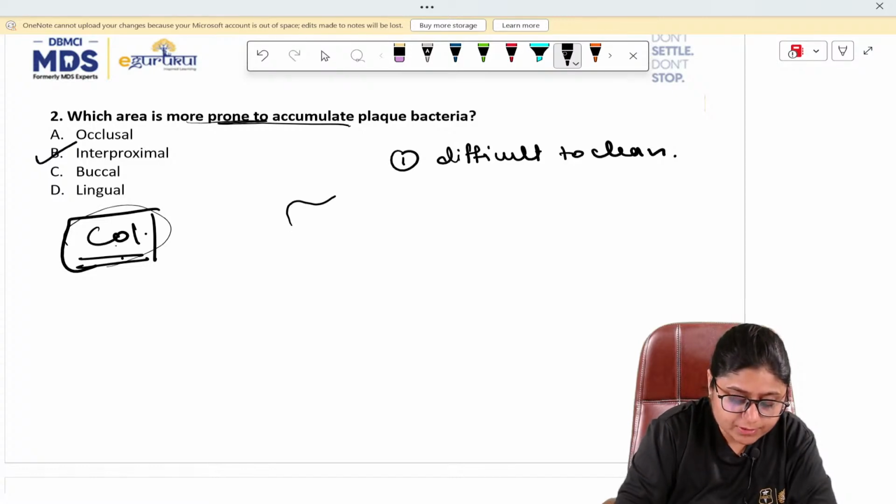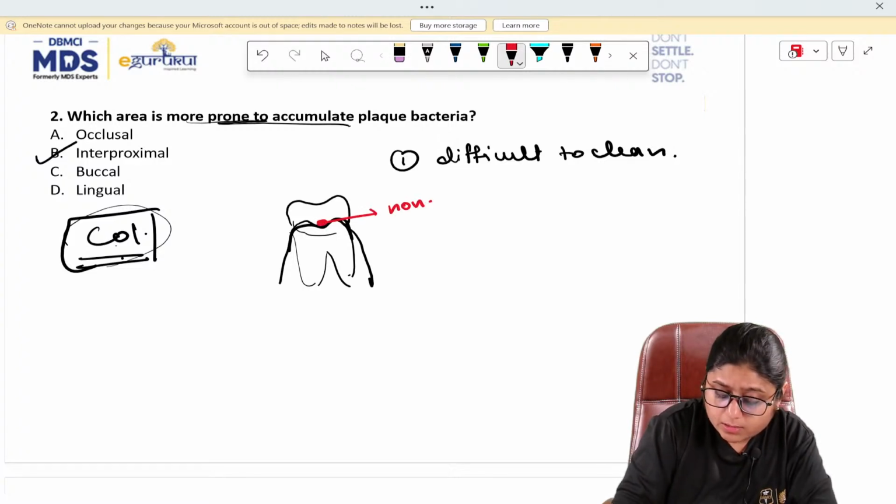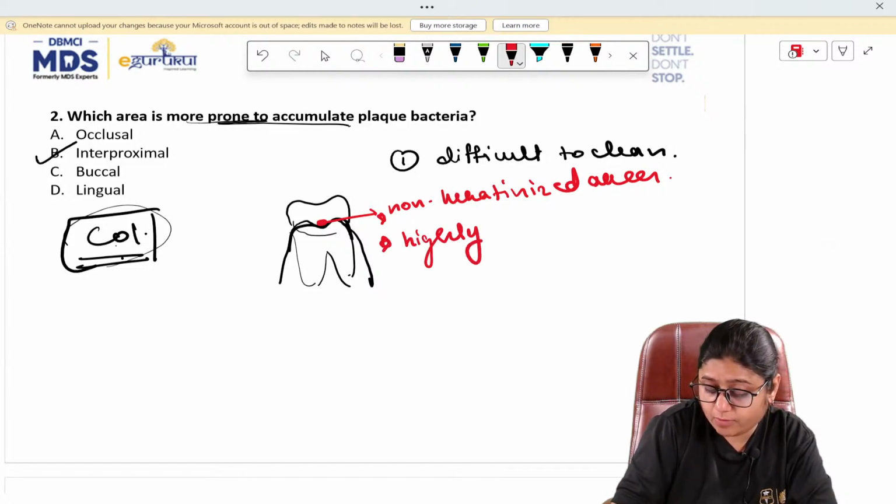Now, in the interproximal region, this is the gingiva, and here is the col. This col area is a non-keratinized area. It is highly colonized by bacteria of the plaque.